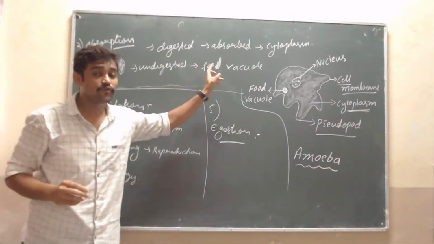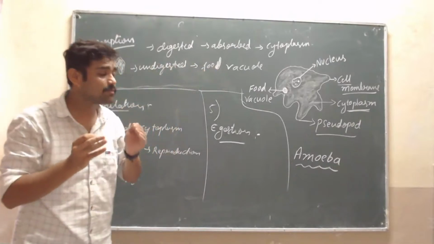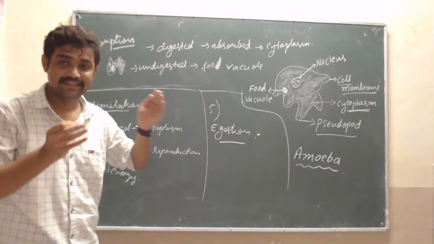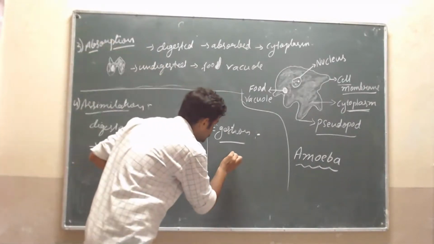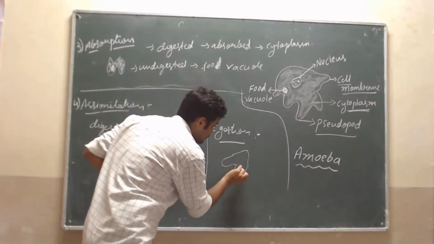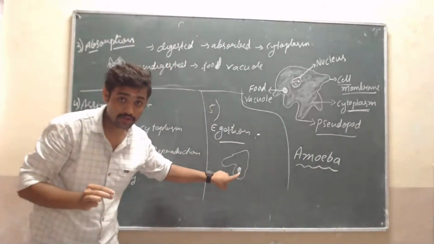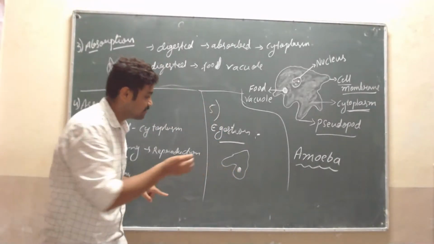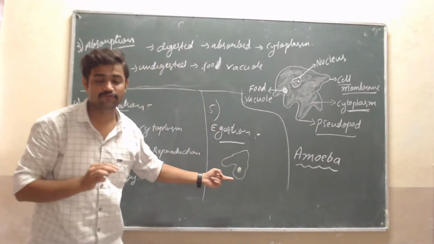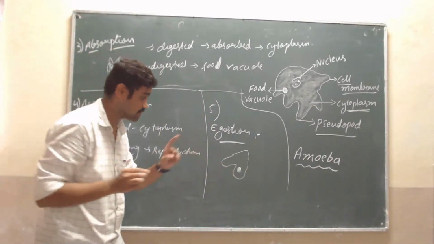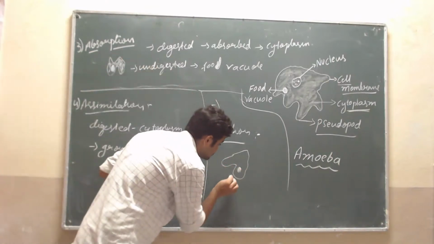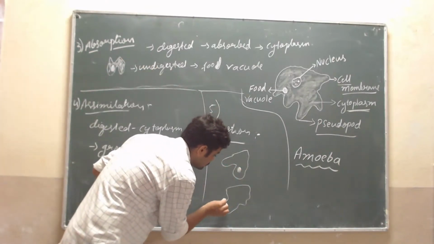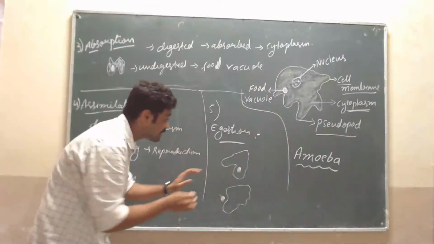Then that food is ejected or removed from the body. See here, suppose this is the amoeba. This is the food vacuole, where the undigested food is present. Undigested food is present here, and it is thrown out of the cell by cutting the membrane.